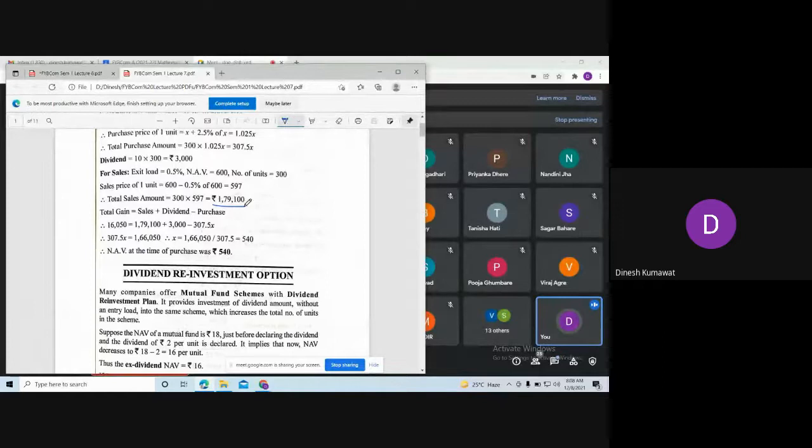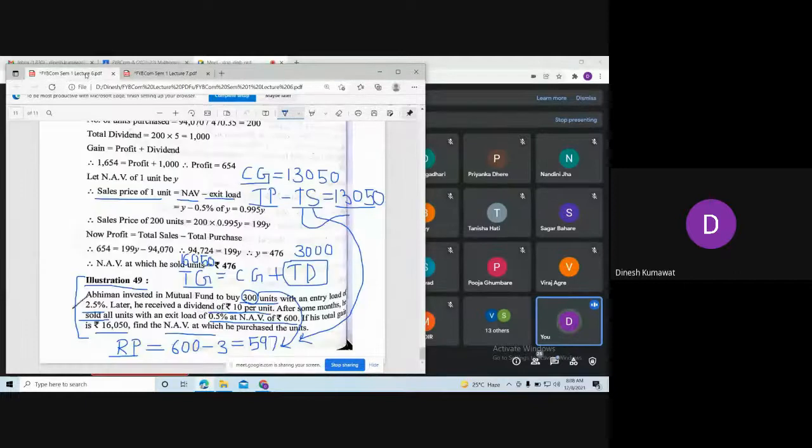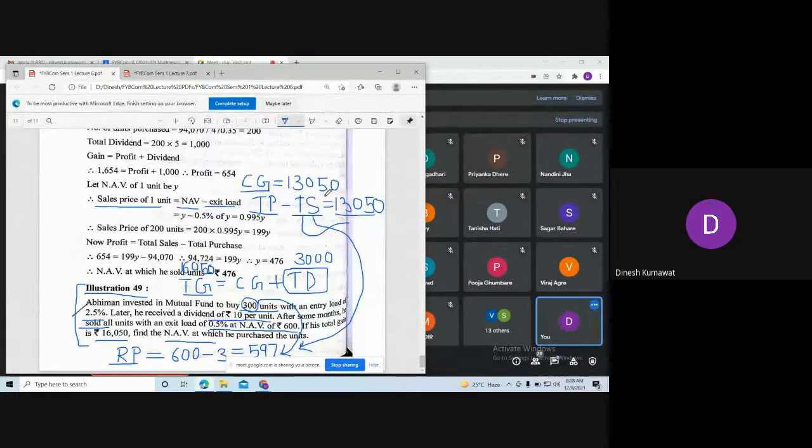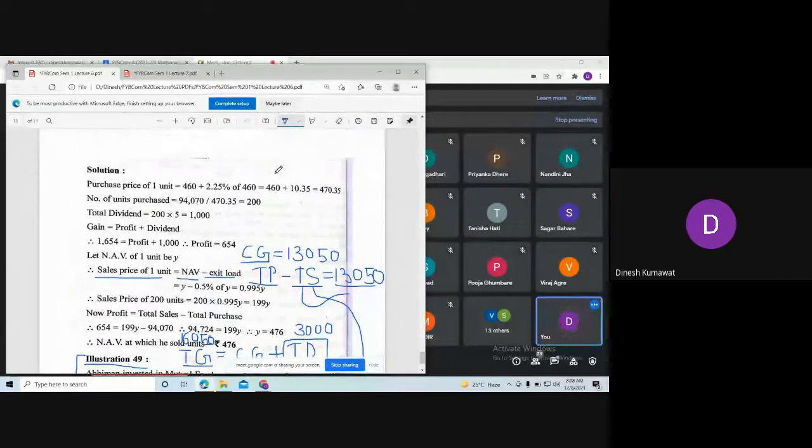Okay, so here we are getting total sales to be 1,79,100 rupees. Now you add this amount. Okay, this is something different. Let us do it in our way. After adding, tell me the answer of TP.